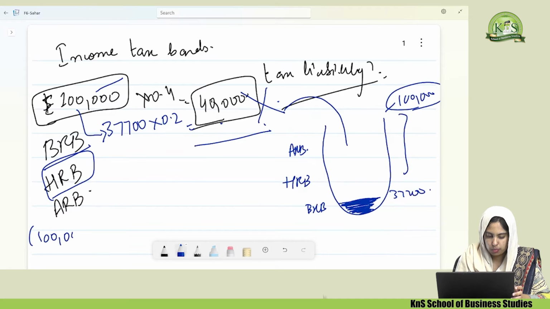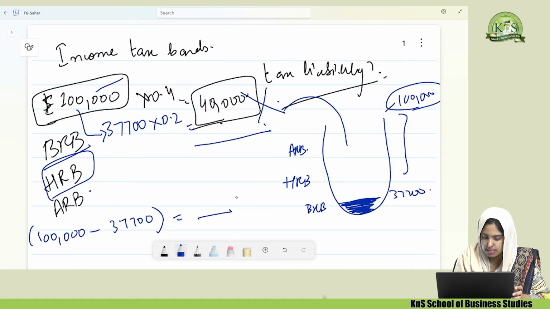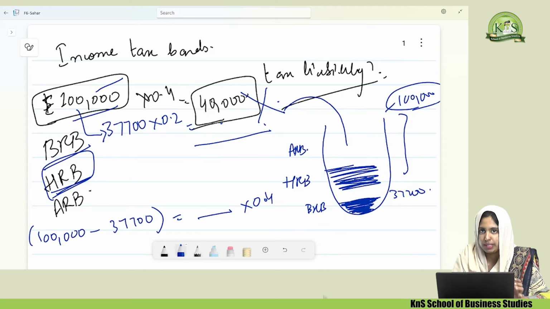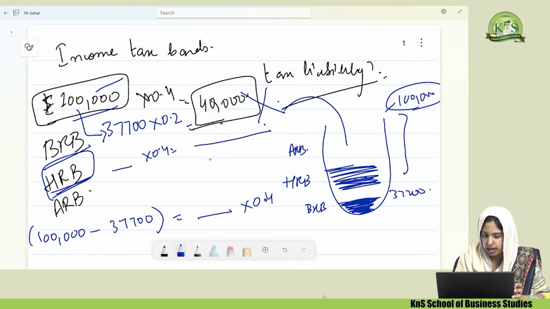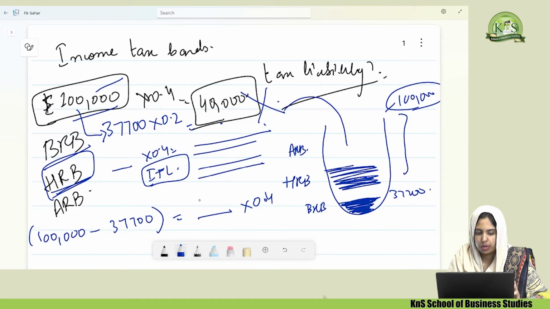You will subtract 1 lakh minus 37,700, and whatever answer comes up is actually your HRB. This will be multiplied by 40%. Then we will say the higher rate band has been filled, or that income has been taxed fully. You add this answer, multiplied by 40%, to the first amount, and this is called your ITL. So this is how you find your income tax liability, and how the income tax bands are worked upon.